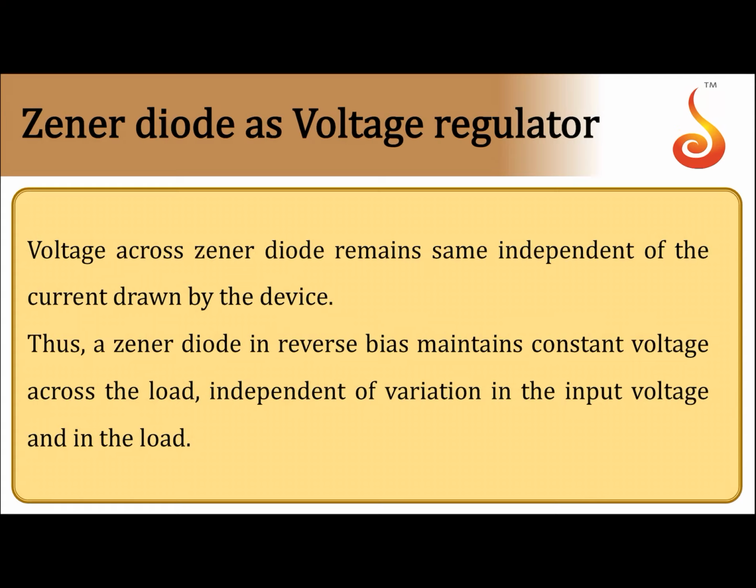Now notice one thing, whatever the current drawn by the device, the voltage across the Zener diode always remains the same. So it is independent of the current drawn by the device. So in reverse bias, the Zener diode maintains constant voltage across the load independent of variation of input voltage and the load. So there can be variation in the load, there can be variation in the input voltage, still it will maintain the same voltage across the load, hence it can be used as a voltage regulator.